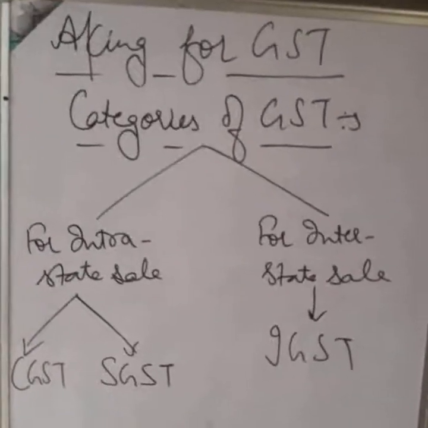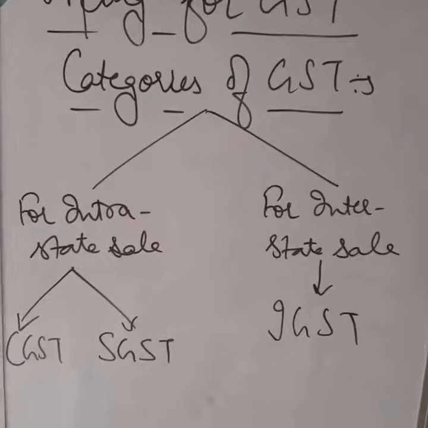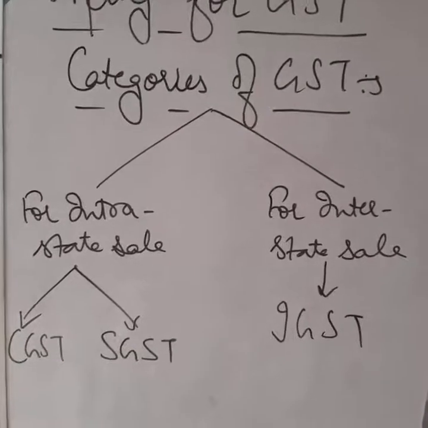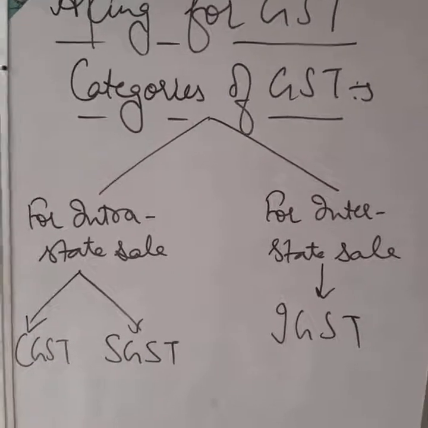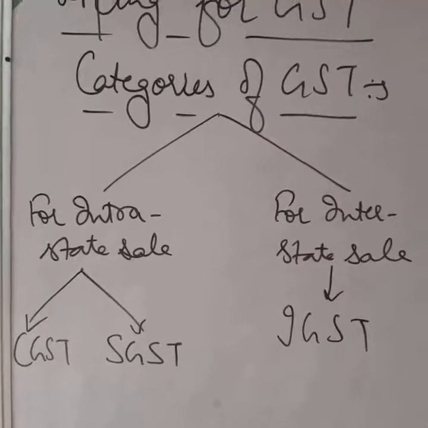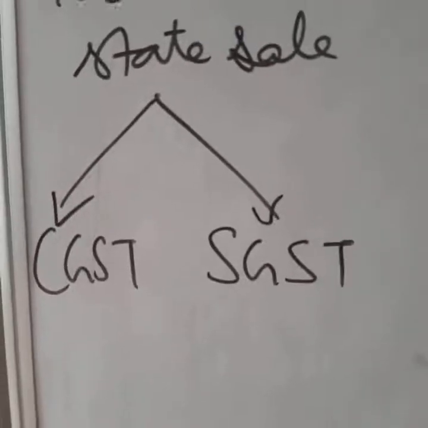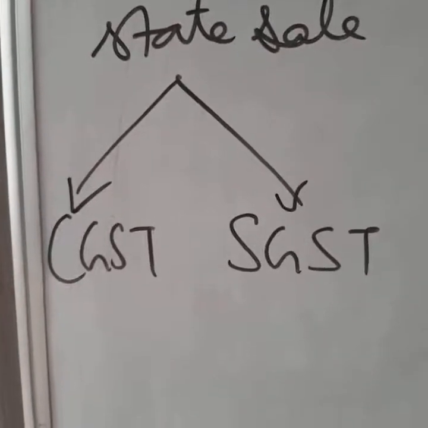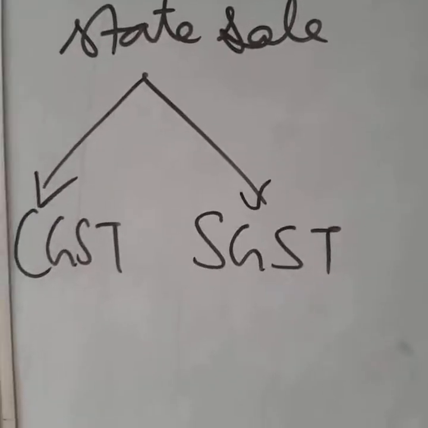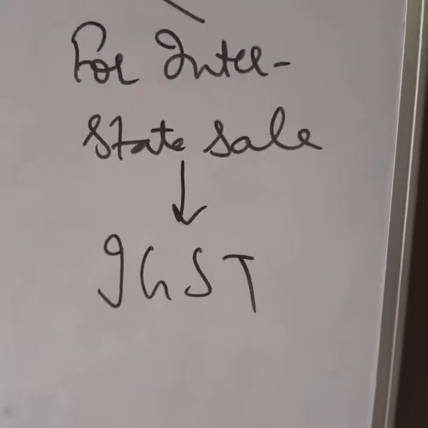Now moving further to categories of GST. The categories can be made on the basis of intrastate sale or interstate sale. For intrastate sale, meaning when the sale is made within the state, two taxes are levied on the sale. One is CGST, the other one is SGST. CGST means Central Goods and Service Tax. SGST means State Goods and Service Tax. Then there is IGST for interstate sale.